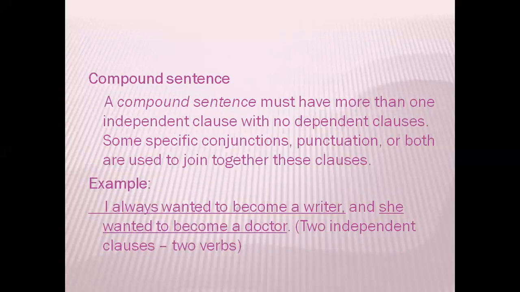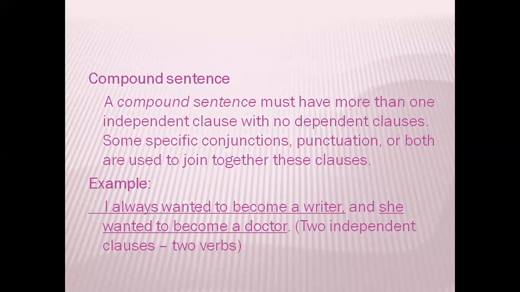A compound sentence is two or more independent clauses joined by a conjunction or semicolon. Each of these clauses could form a sentence alone.